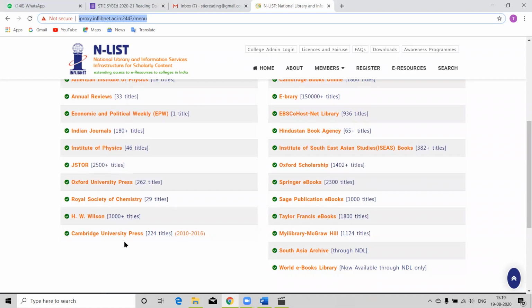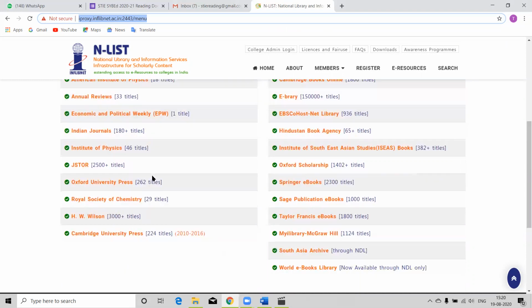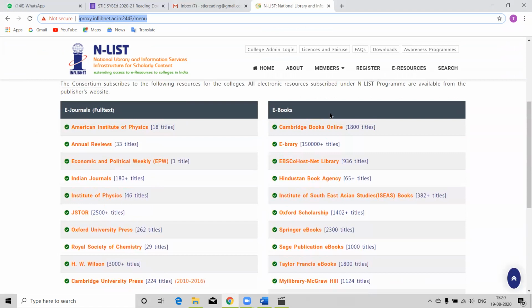the free access you are going to get, because St. Teresa's has subscribed to these databases for you. It is offering us 2,500 journal titles for this year, and it also gives us archival access. Archival access means suppose a journal started in the year 2000, then from 2000 till today, you will get access to all the issues. So the knowledge treasure is in front of us.